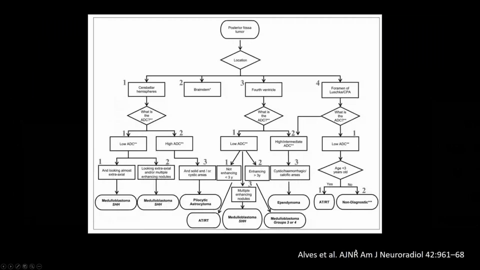There is this paper from a colleague of mine in the AJNR that I think is really useful when you're trying to evaluate posterior fossa tumors. You want to classify it based on where in the cerebellum or brainstem it is. But then the next thing you really want to do is look at the diffusion weighted images. If it has a low ADC, you're going to be thinking something more like an ATRT or a medulloblastoma.